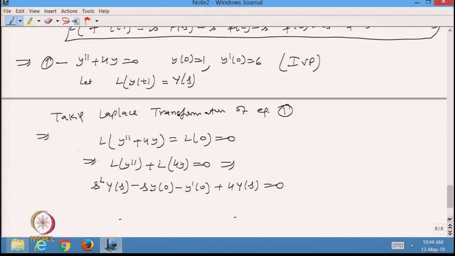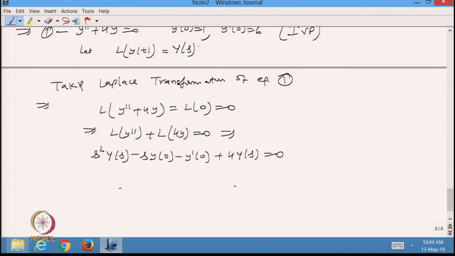Now, the initial conditions are y(0) equal to 1 and y dash 0 equal to 6, so that will be used here. Sometimes we have problems where the initial conditions are not given, and then we have to assume these values to solve this equation.